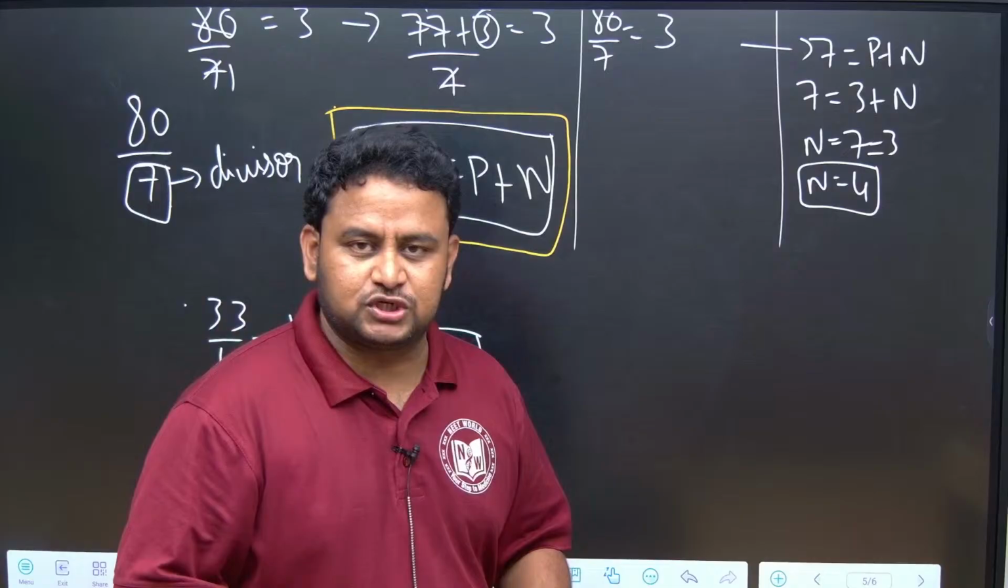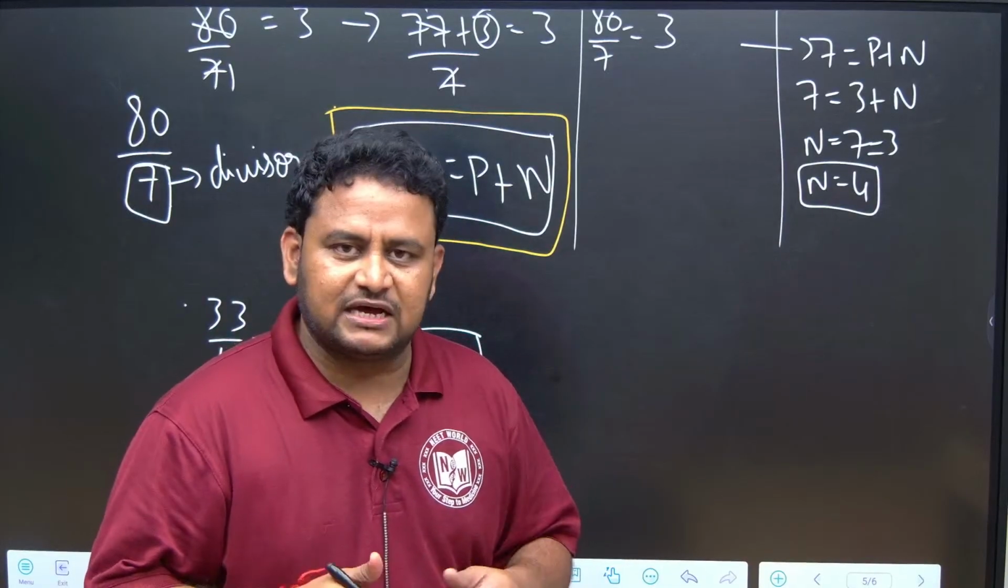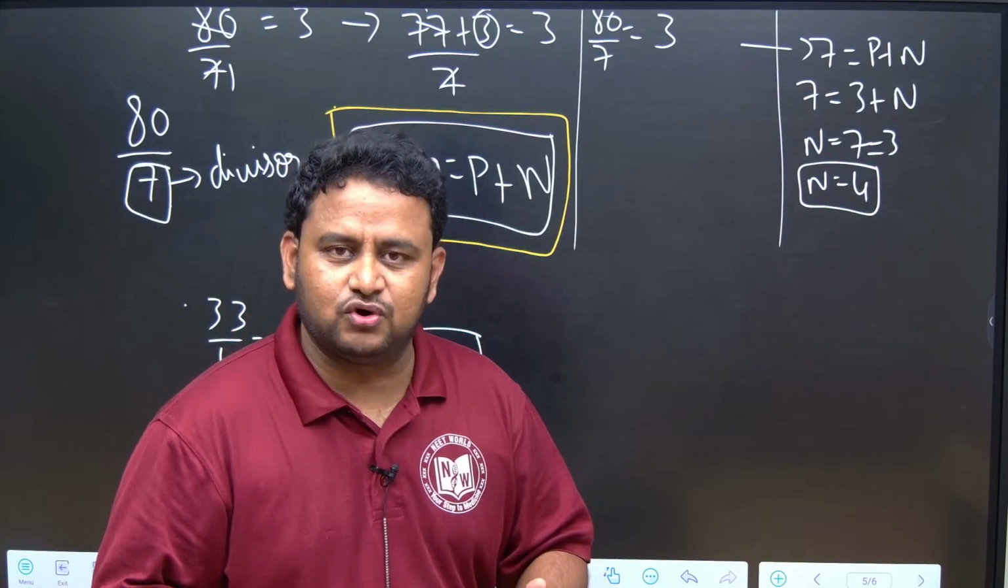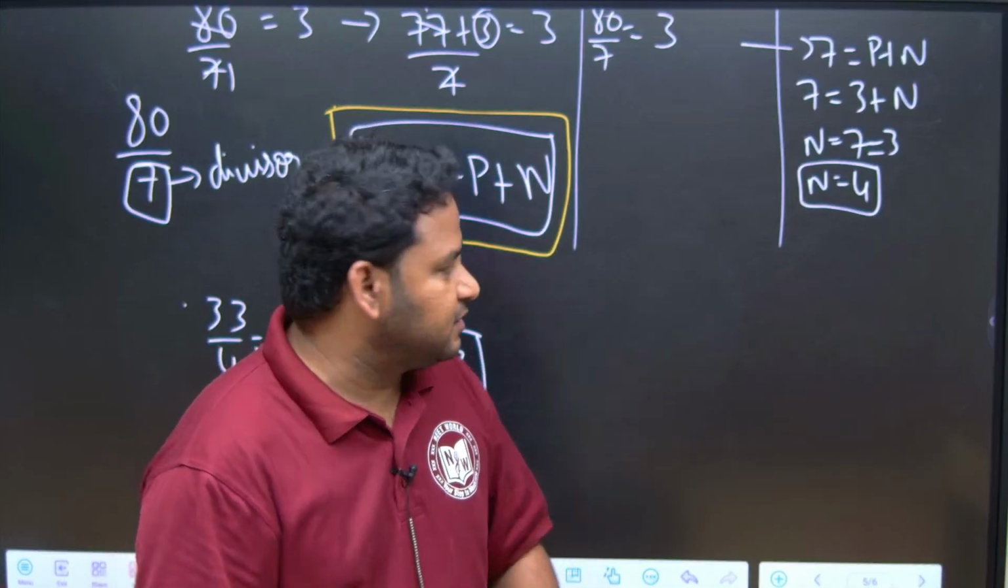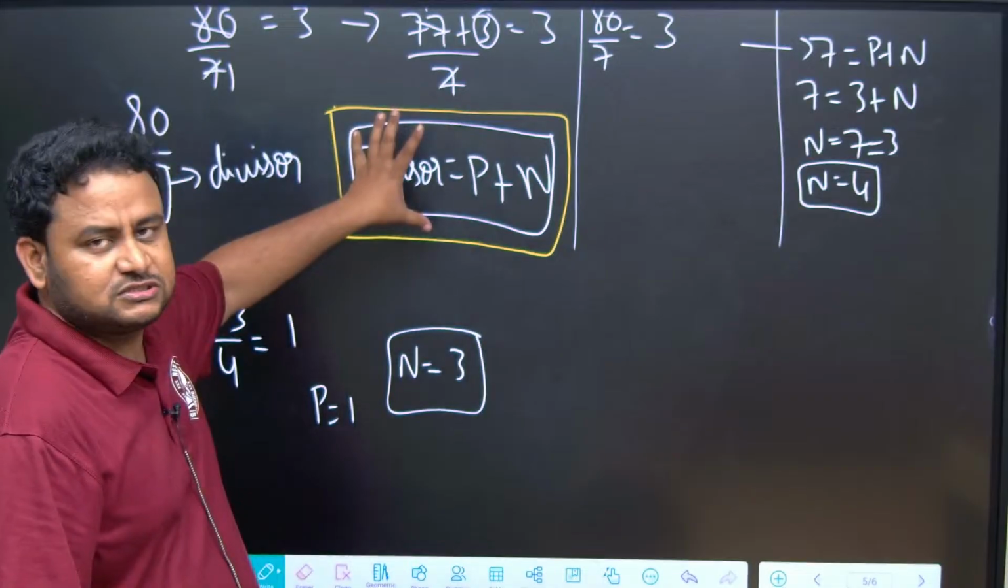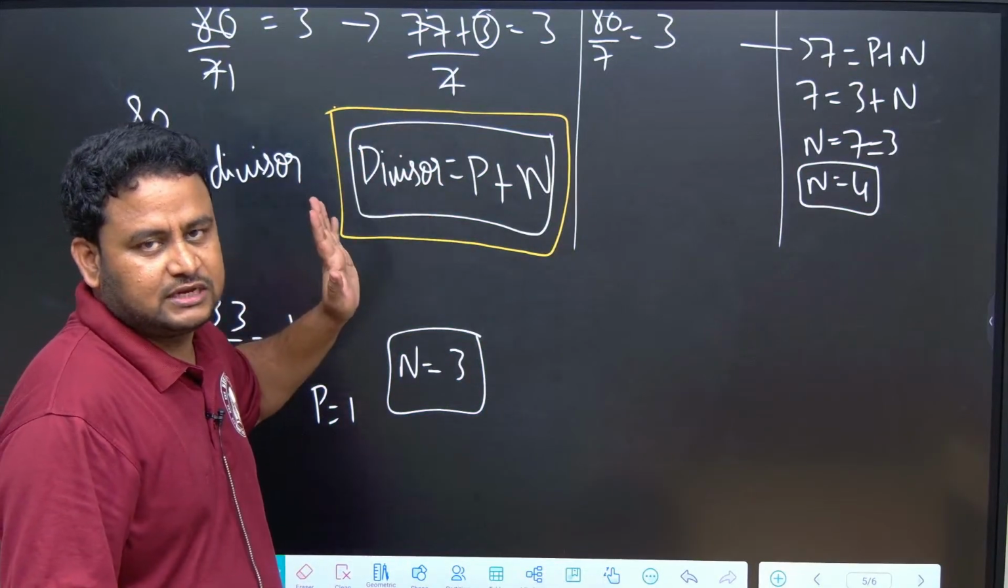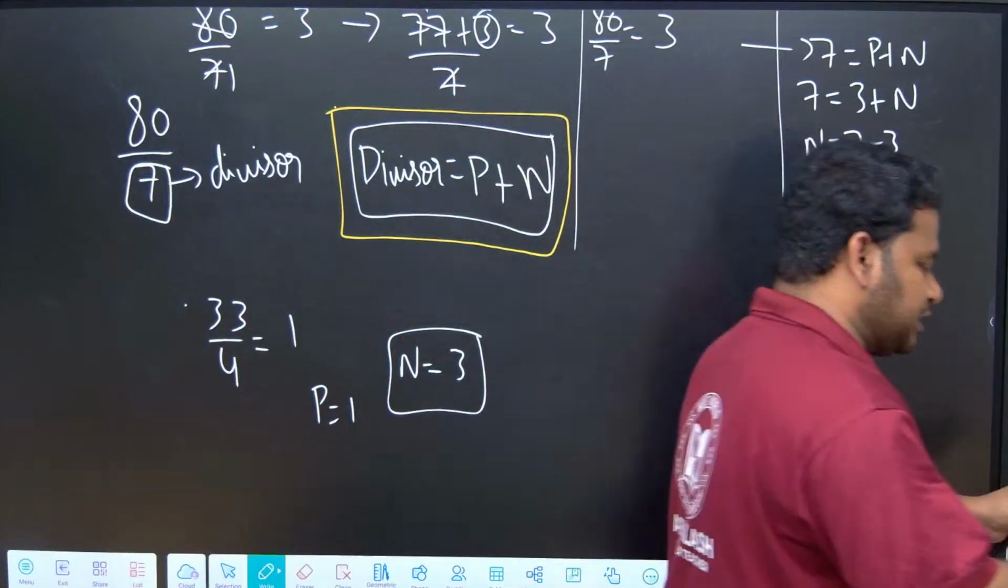Sometimes you may get the positive remainder and negative remainder, and they will ask what is the divisor. Sometimes they will give the divisor and negative remainder, and they may ask what is the positive remainder. For everything, whatever is in this box will be useful for you. Clear, friends?